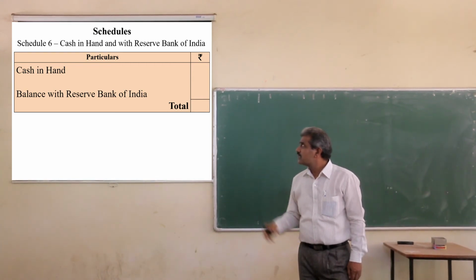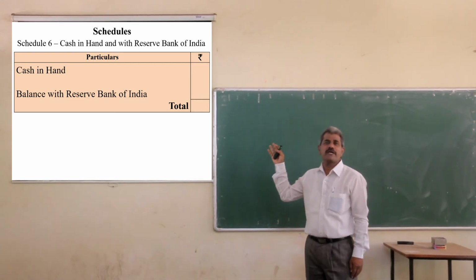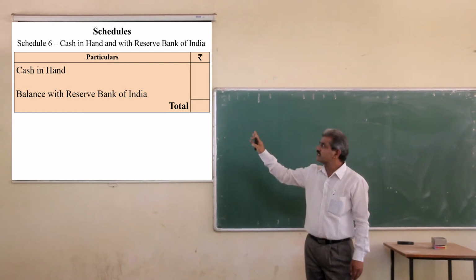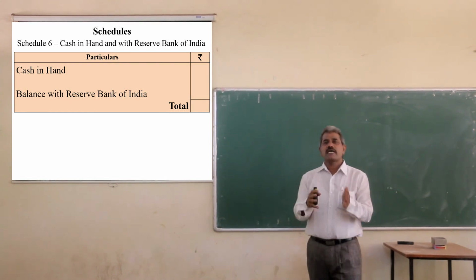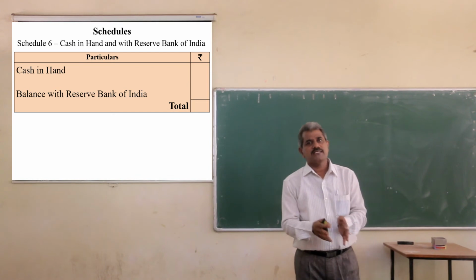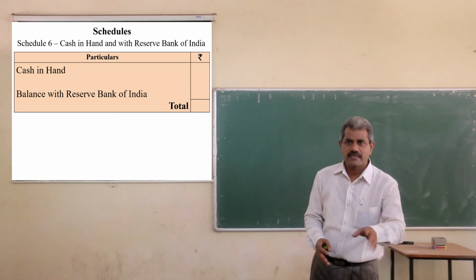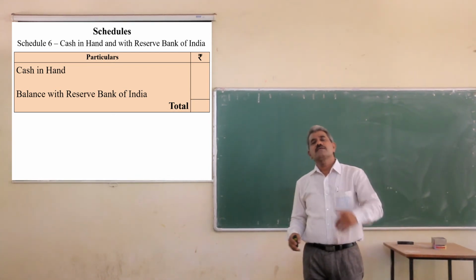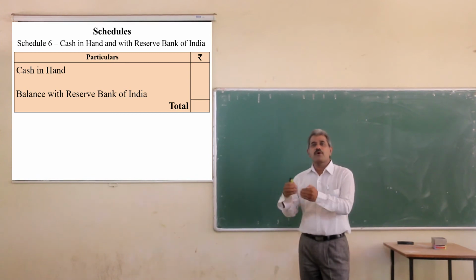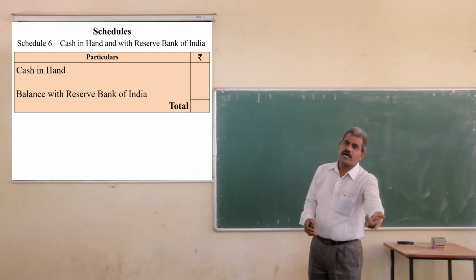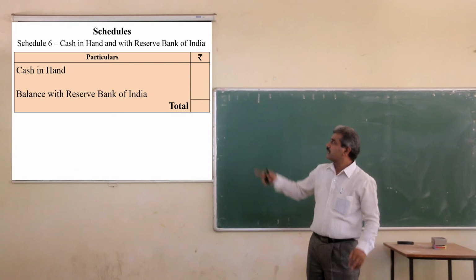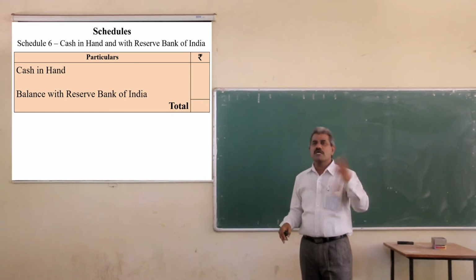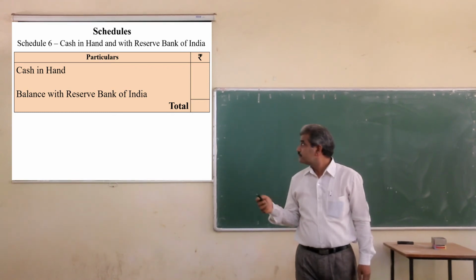Schedule number 6: cash in hand and balance with Reserve Bank of India. You just have to show two figures. The cash available in the bank, that is cash in hand, hard cash, and second, the balance with RBI, the amount deposited by the bank in the RBI account. Those two items you have to show, make the total, and carry it to the balance sheet.